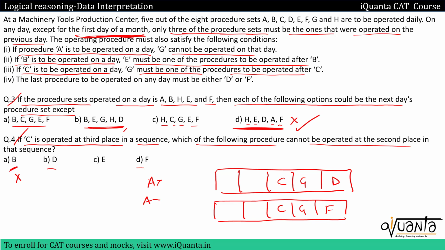Can we have D and F at second place? Yes. In the first one I can have F over here. Here I can have D. So F and D are possible. Can I have E at the second place? Yes, we can have E. Why? Because we are given that if B is included, then E must be there after that. But when E is included, it doesn't necessarily mean that we have to include B as well. So yes, E can be at the second place. So the only option over here is A. So A will be the answer to this question.